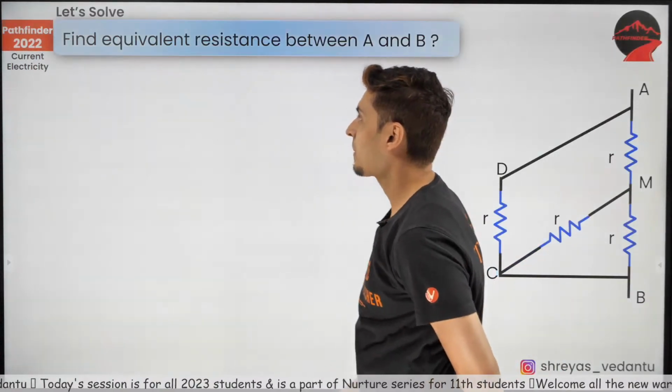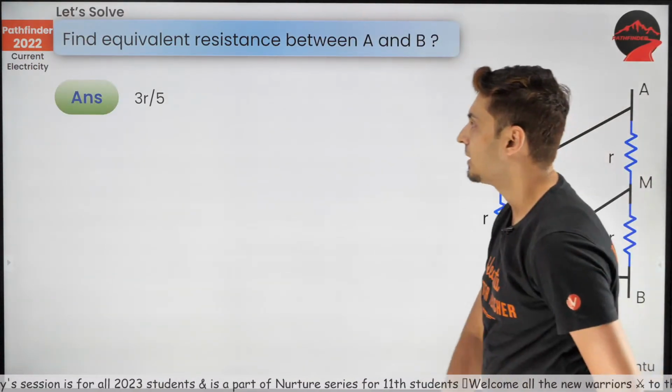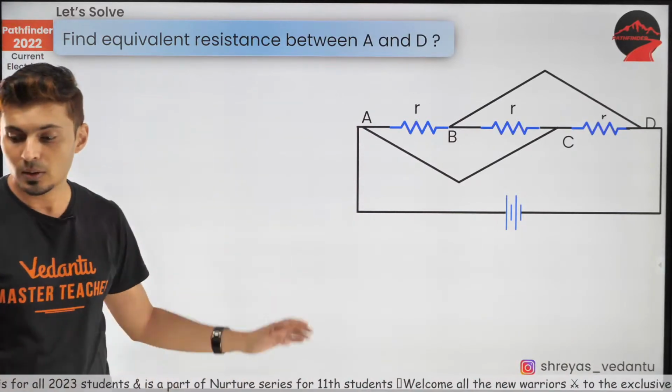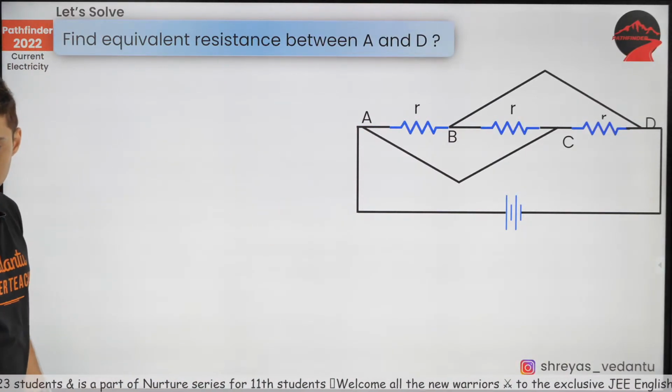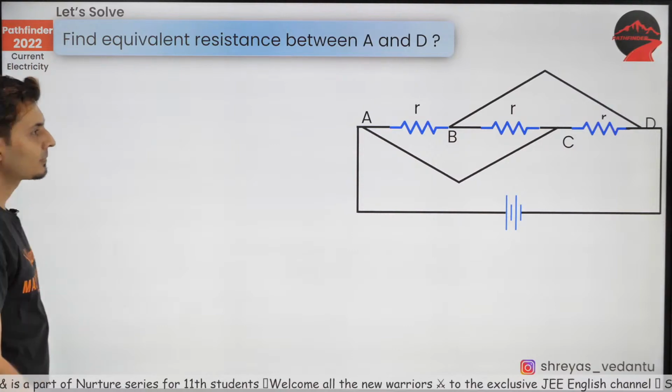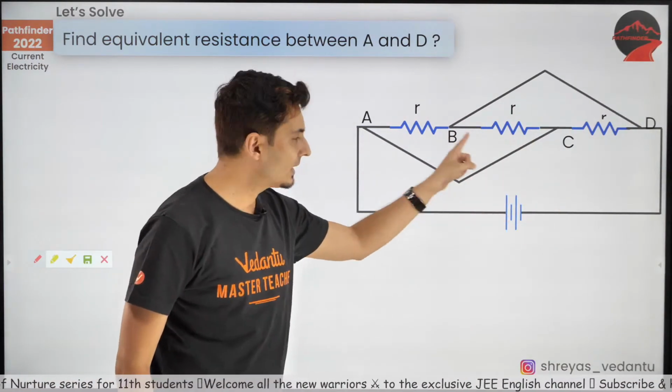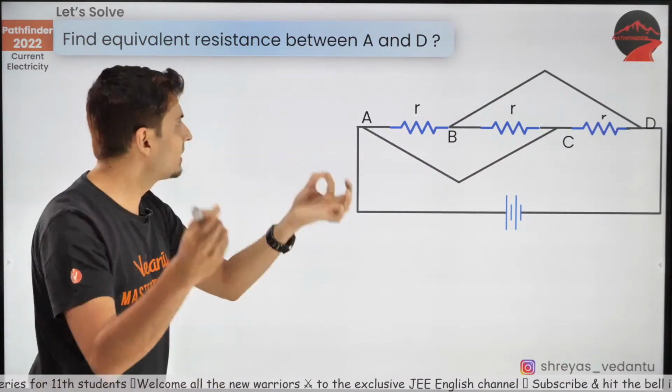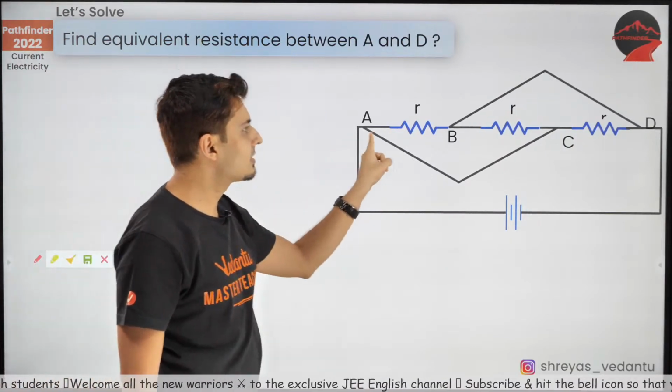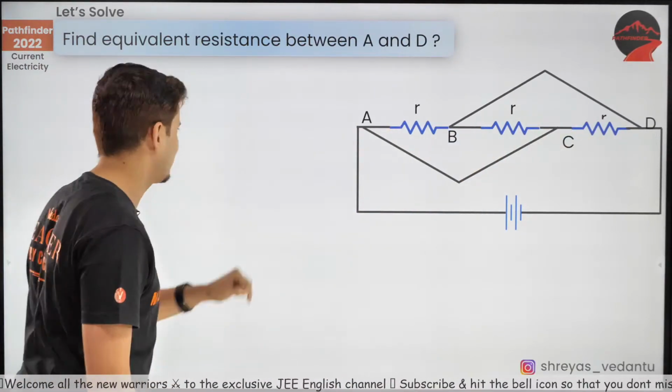Okay, let's see the next question coming up on your screen. 3R by 5 was the answer. Look at this question. Look at these resistors. Look at these wires. Try to think what will be the equivalent resistance between A and D. Let's do this. Come on.